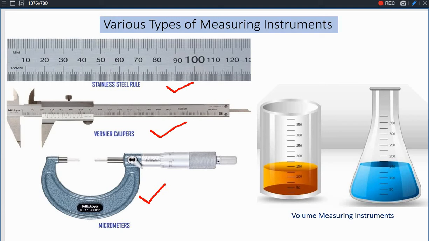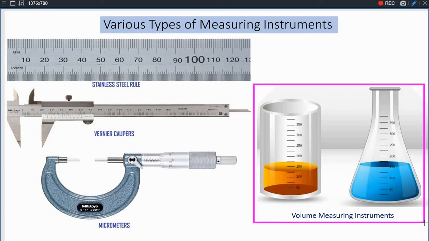Okay, so here we have seen the three types of measuring instrument for the same physical quantity, and on the next side, the right side, I am showing you the volume measuring instrument. The volume measuring instruments of different shapes, and you can watch that here the height of the vessel, which is also a form of length only.